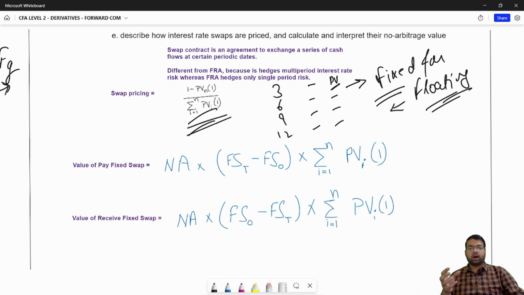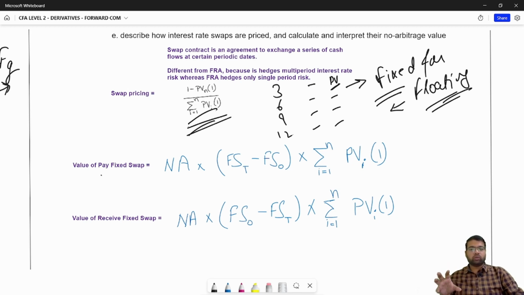So how to value these swap contracts? If you have entered into a pay fixed swap, you are paying a fixed rate. What you will do is calculate the fixed rate as of today, at point T, and then see the difference between these two rates. If the rate that someone is willing to pay today is more than the rate that you entered into the contract on, that means you are getting a benefit, because someone else is willing to pay more to enter into the same contract.